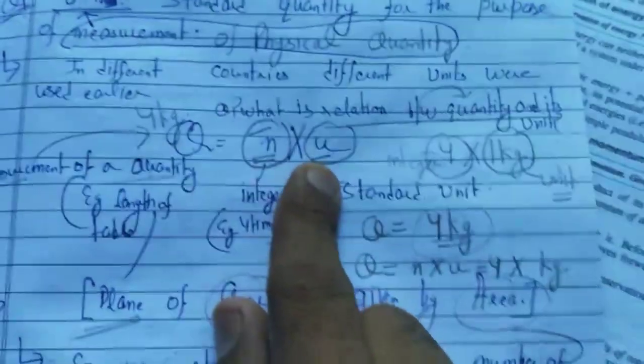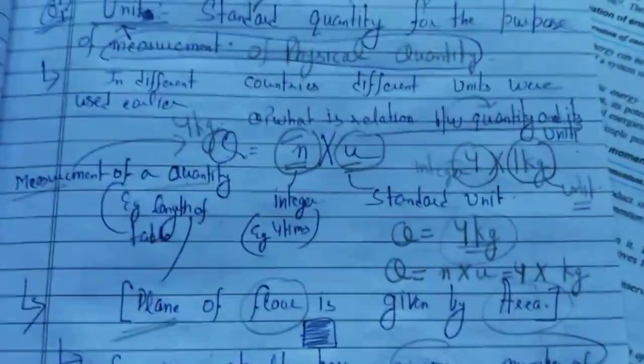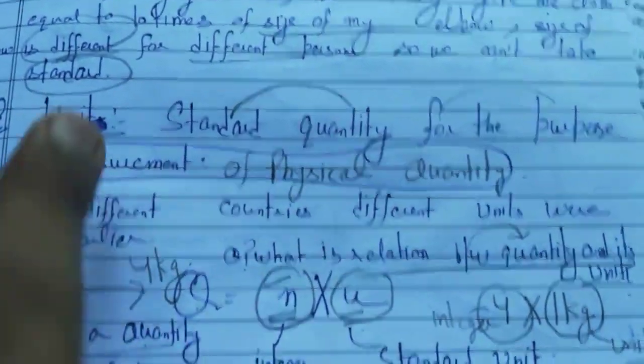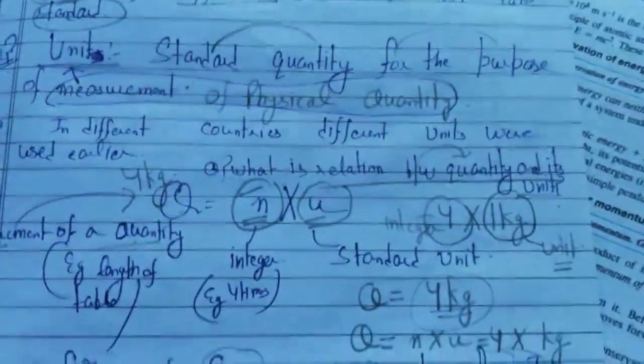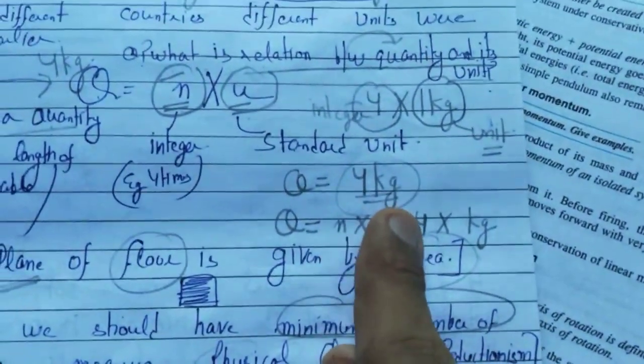U is the unit, like 2 centimeter. 2 is the N, centimeter is the unit. So the measurement of a physical quantity is known as the unit. Q is equal to, like, 4 kg. 4 is N and kg is the unit.